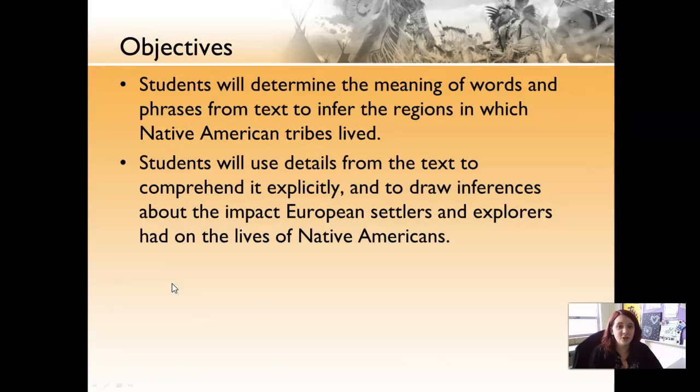Our objectives are to determine the meaning of words and phrases from the text about Native American tribes that lived in different regions. We're also going to use details from the text to understand and draw inferences about the impact European settlers and explorers had on the lives of Native Americans.